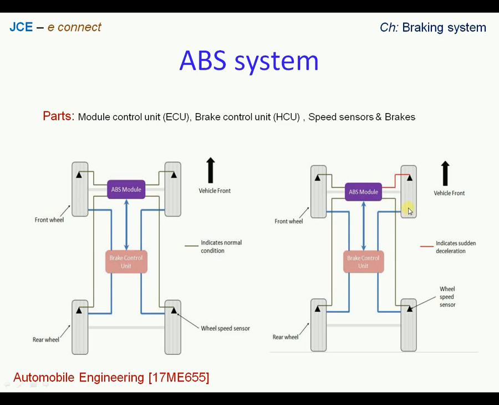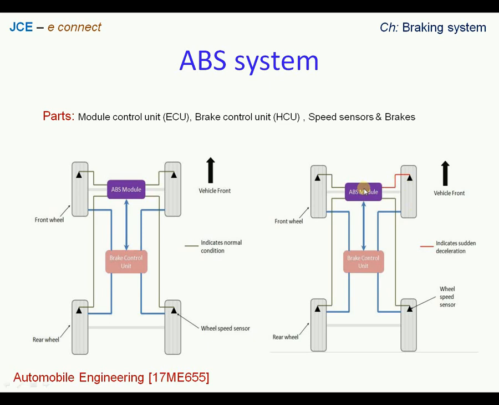Thereby again the rotation of the wheel will be reduced. At one instant the speed is restored, the other instant the speed is again reduced. So this restoration of the braking and again applying the braking, this is application and reapplication. So this is called pulses. So this process will continue.